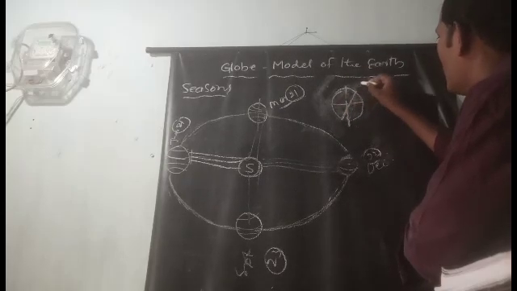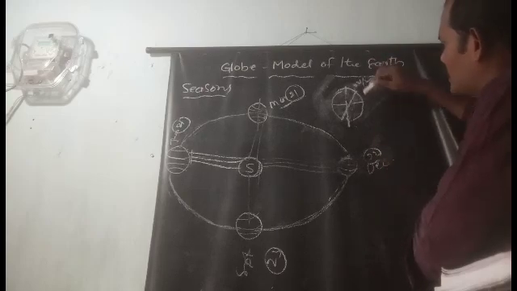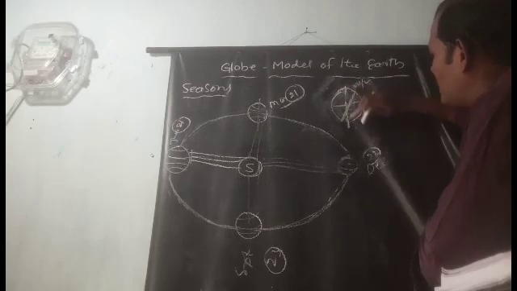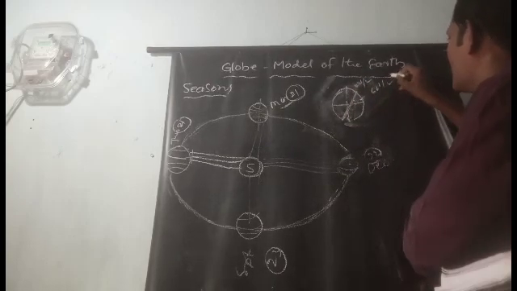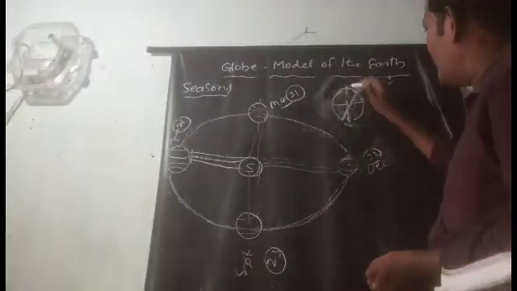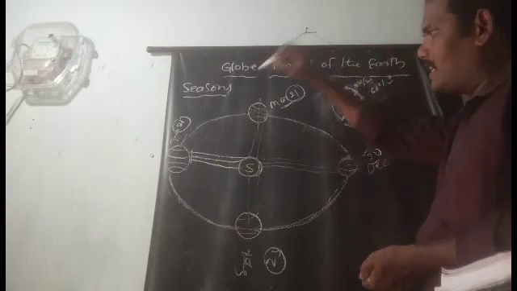How many degrees? 23 and a half degrees. Now the angle between the axis of the earth and the equator is 66 and odd degrees. Continuously the earth's axis tilts towards the eastern side.